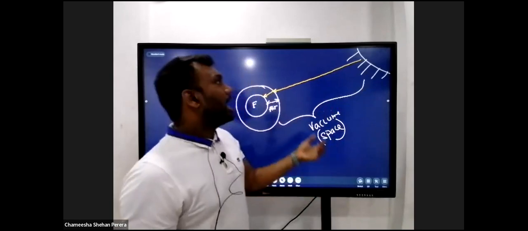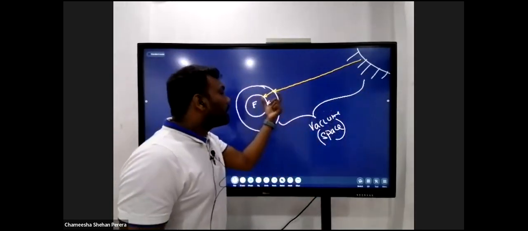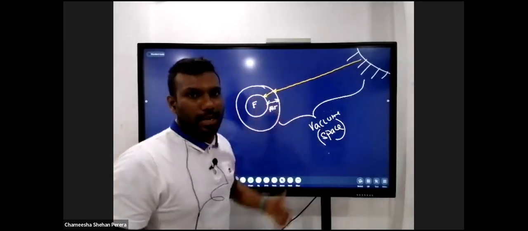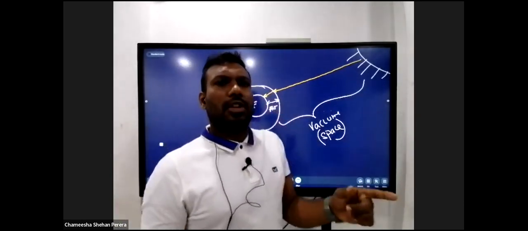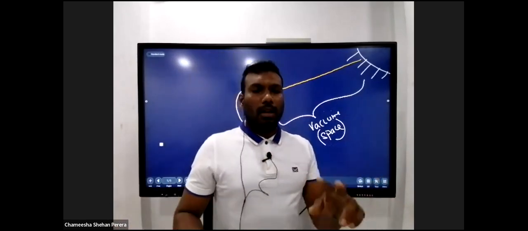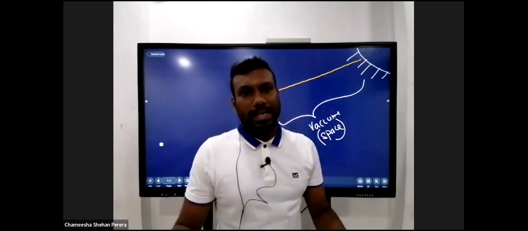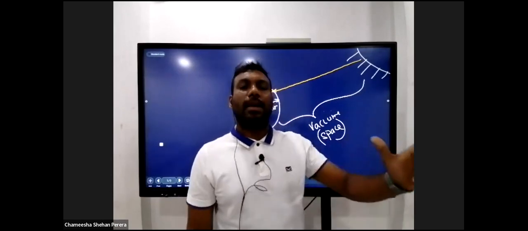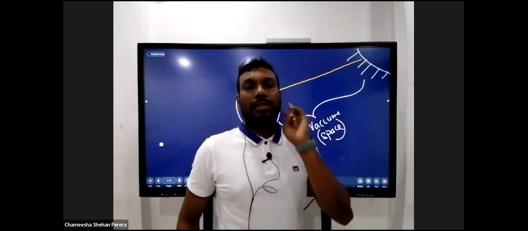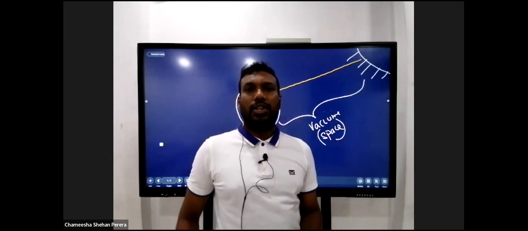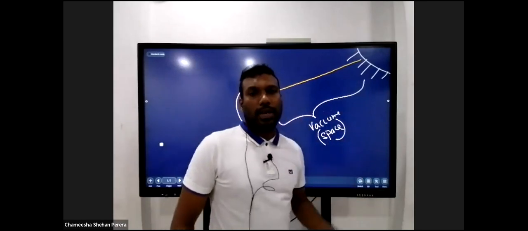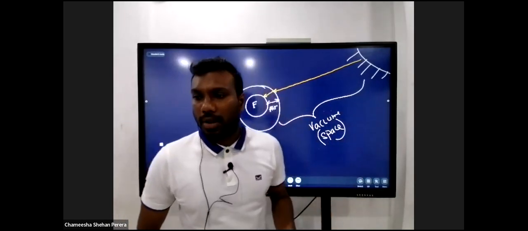There are no particles, and also these waves can travel through a material medium called the atmosphere, which is in a gaseous state, right? A wave can travel through both a material medium and even through space, even through a vacuum, let's say, right? Particles නැති තැනක උනත් සමහර waves වලට යන්න පුළුවන්, right? So when we are talking about waves, we have a classification. We will learn about this classification, and then we will know what waves can travel through a vacuum and what waves cannot travel through a vacuum, right?